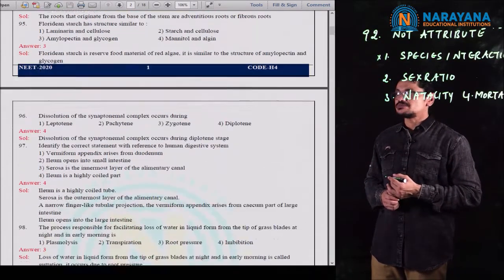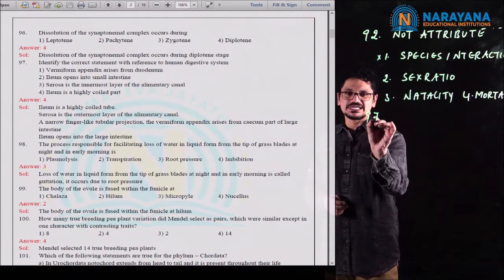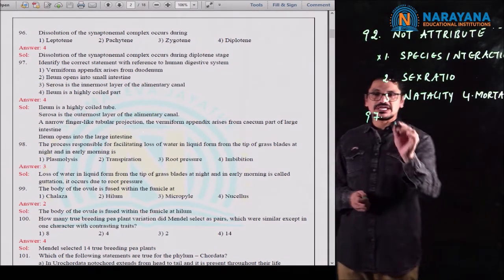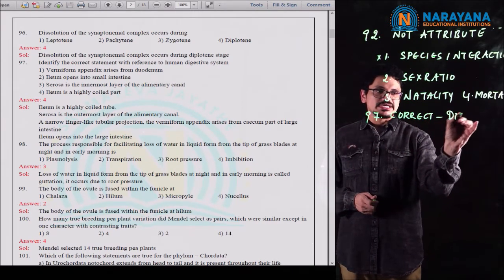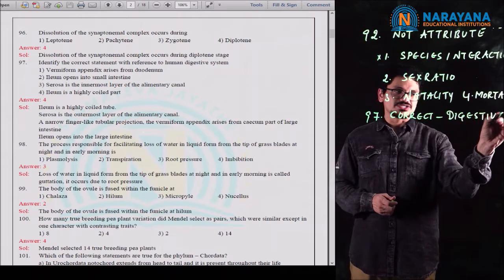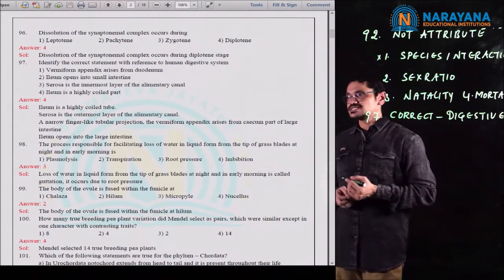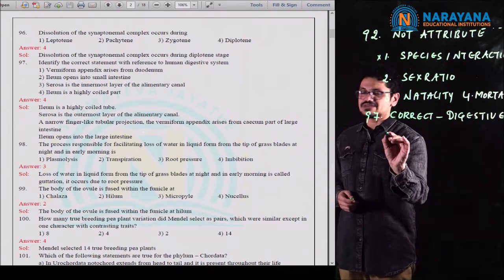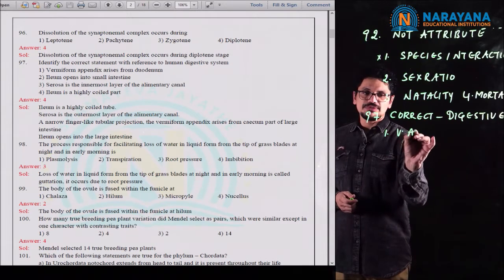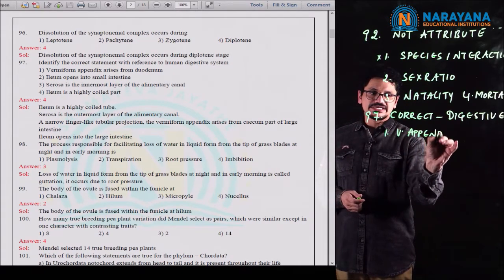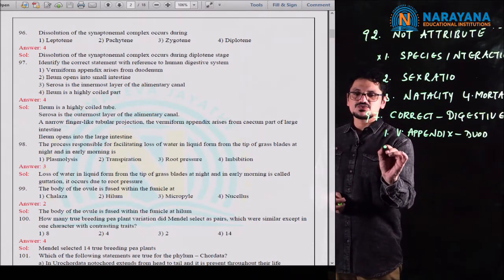Next question, question number 97. Here the paper setter is asking you to find out the correct statement with reference to the human digestive system. This is very important. In question number 97, the first option, they gave vermiform appendix arises from duodenum.